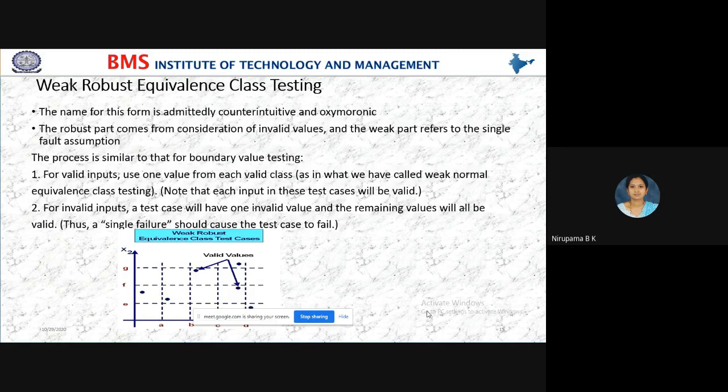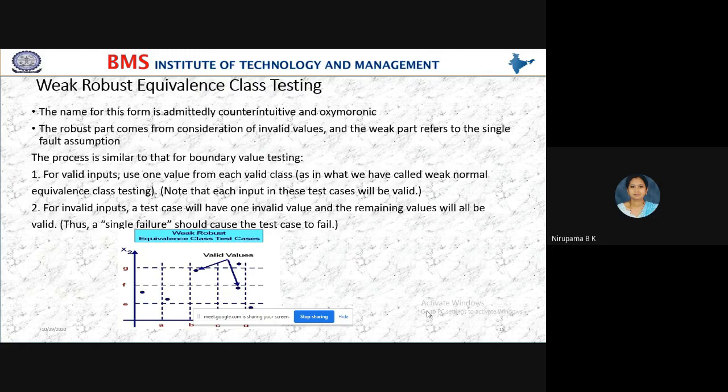Here we have the next variety, weak robust equivalence class testing. The name for this form is admittedly counterintuitive and oxymoronic, and the robust part, see here.